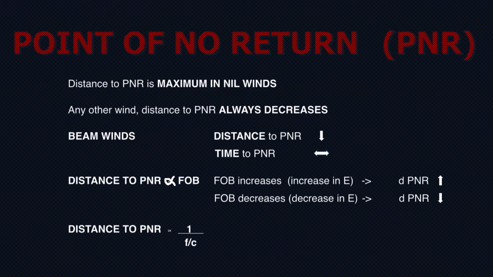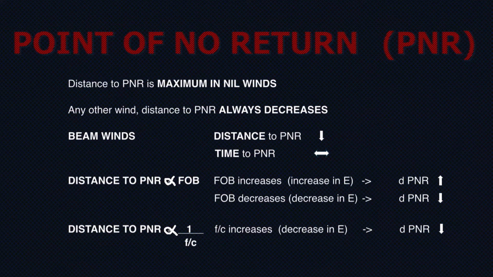Also, if I talk about fuel consumption, so the distance to PNR is inversely related to the fuel consumption. If my fuel consumption increases, that means my aircraft is consuming more fuel. So what will happen? My endurance will reduce. In 1000 pounds, if my fuel consumption was 500 pounds per hour, I was flying for 2 hours.